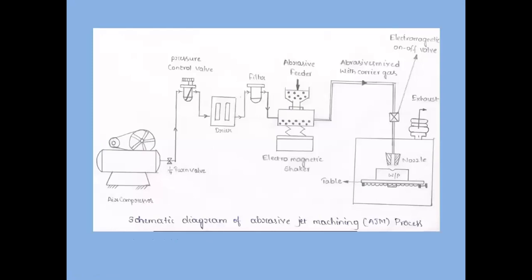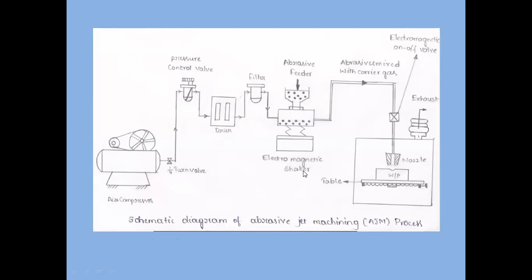See, this is the construction schematic diagram of abrasive jet machining only. We'll be having an air compressor, a valve to control, next a pressure controller, next a dryer. It is going to remove the humidity from the air. Next, it is going to filter for impurities, and then we mix that air and abrasive here.